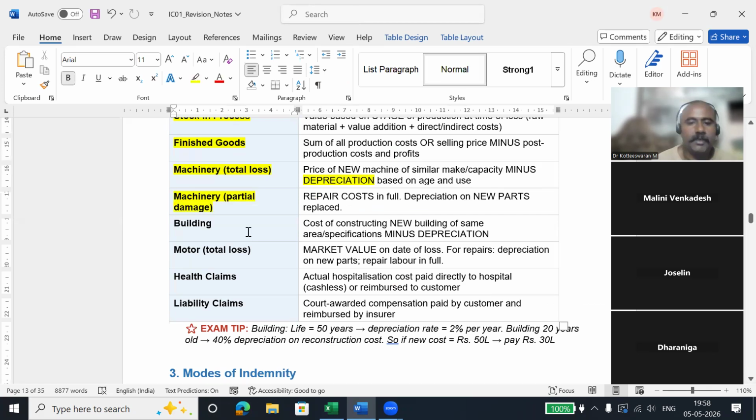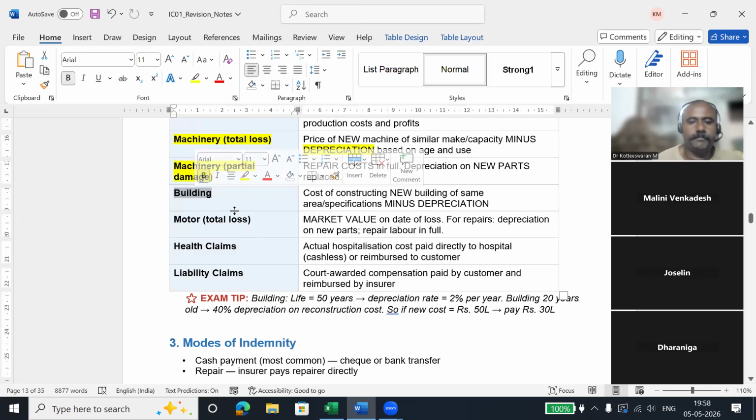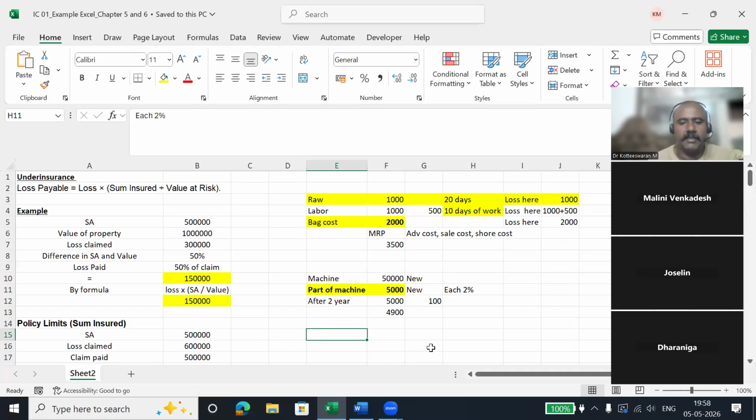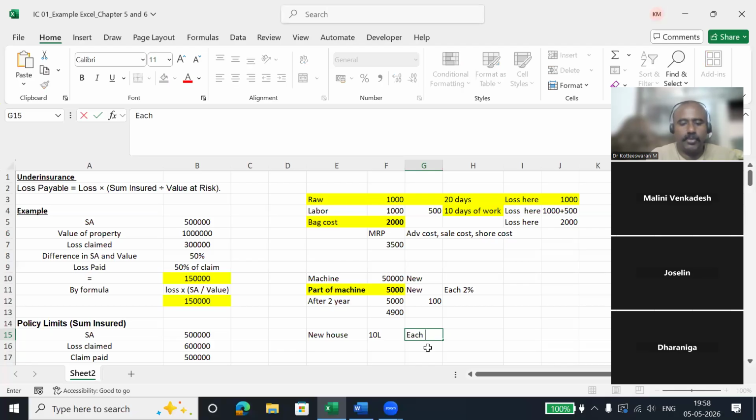No questions. Okay. Building cost. So the cost of constructing the new building, the same. Building also will have depreciation. For example, I constructed a new house for 10 lakhs. Each year they are keeping depreciation as 2%.